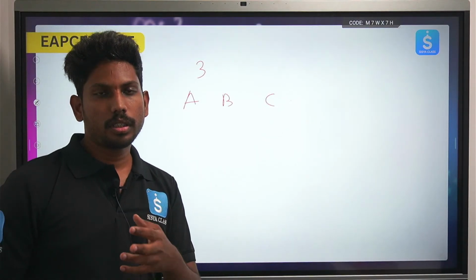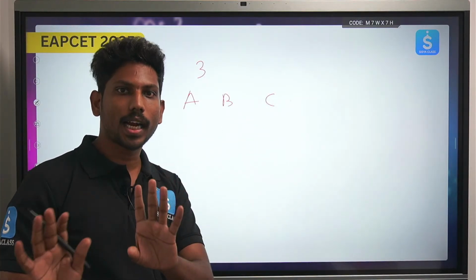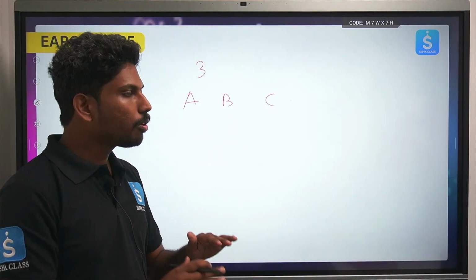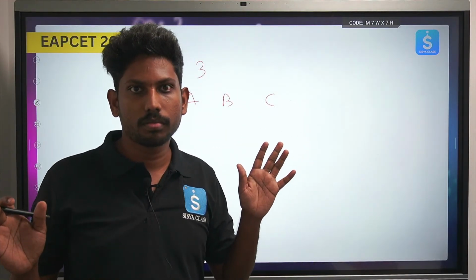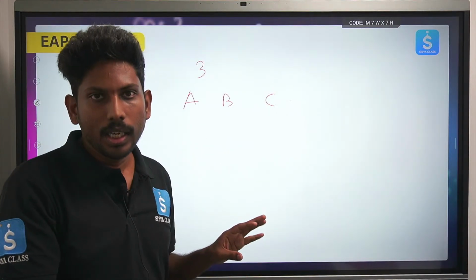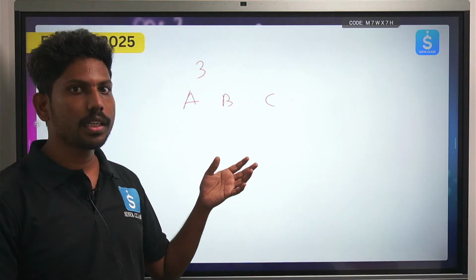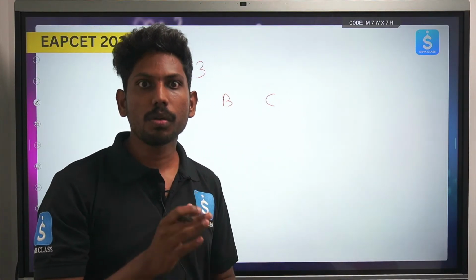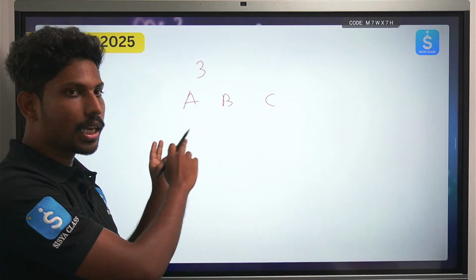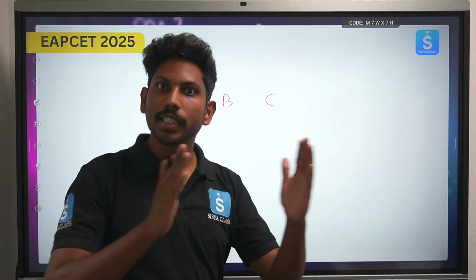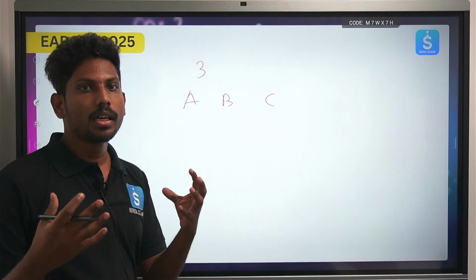Now you are trying to create a schedule for these 3 teams in order to have matches. To play each match, you are trying to create a schedule. Now without even calculation, just by looking at 3 teams, if I asked how many matches could happen, it is still calculative. This could be answered in 20-30 seconds, but if I take 10 teams, it is more difficult, because explicitly you would have to define a match between team A and team B, A and C, and so on. If I take 10 teams, it would take forever. So for that, we have this concept called combinations.